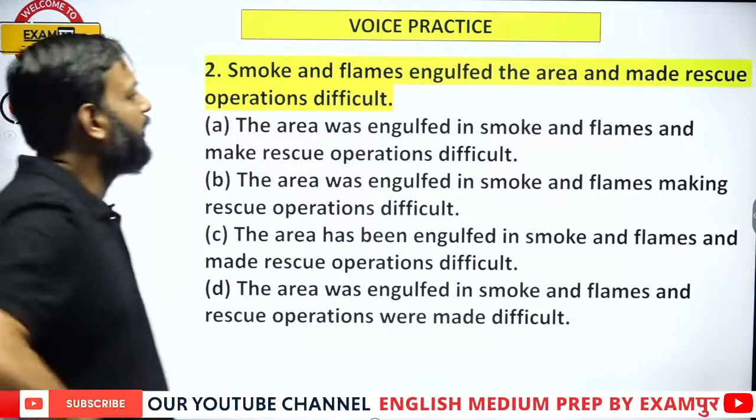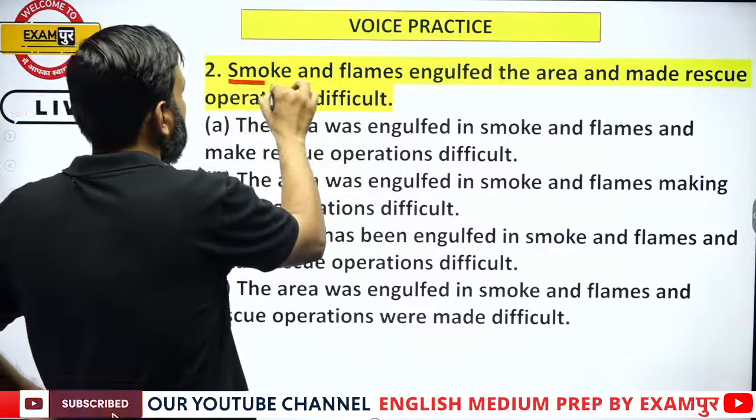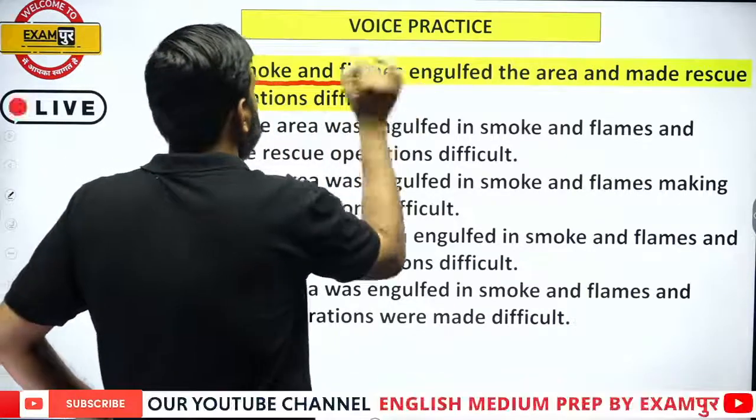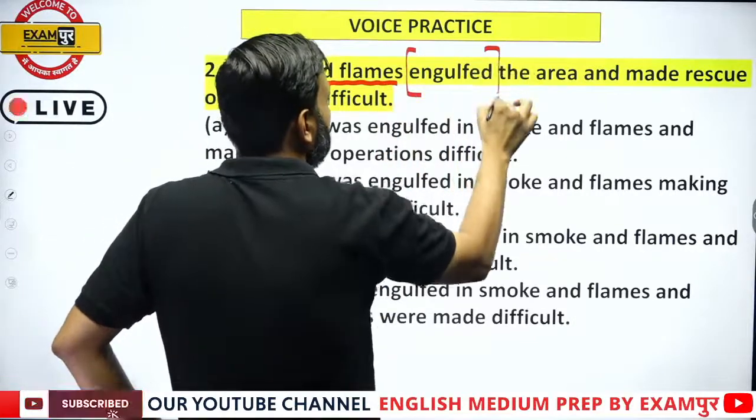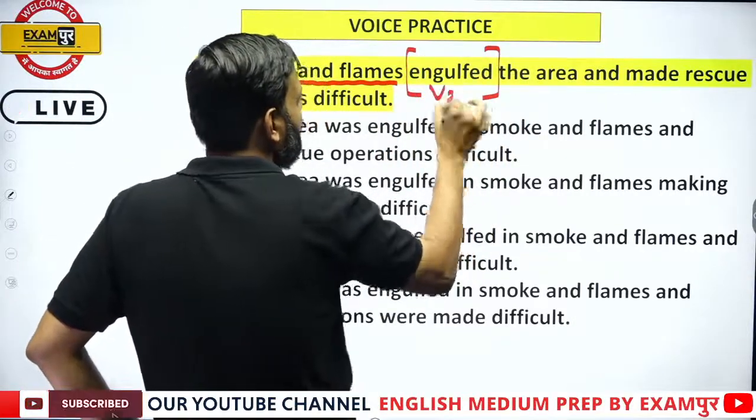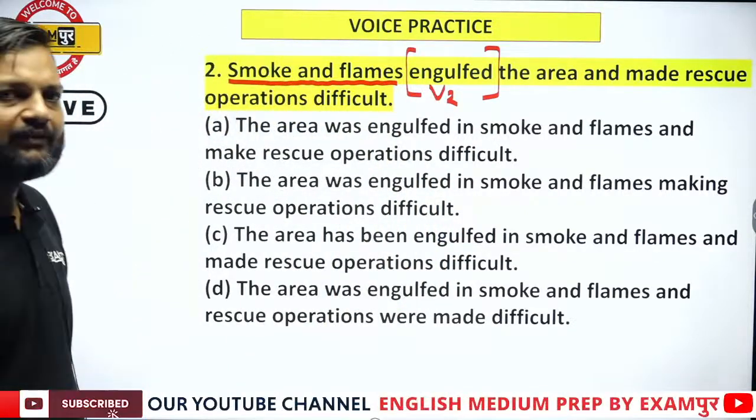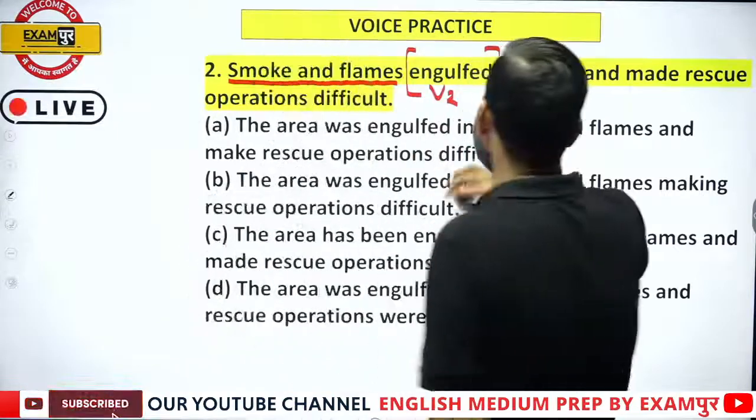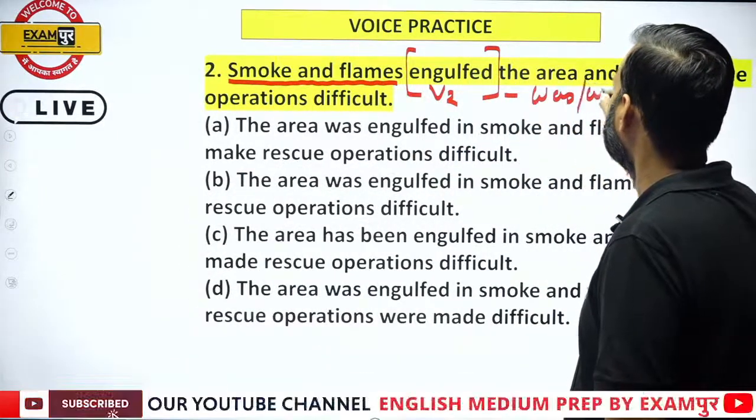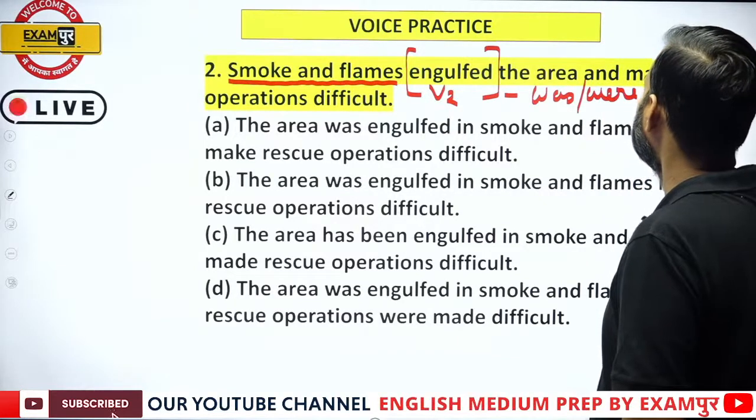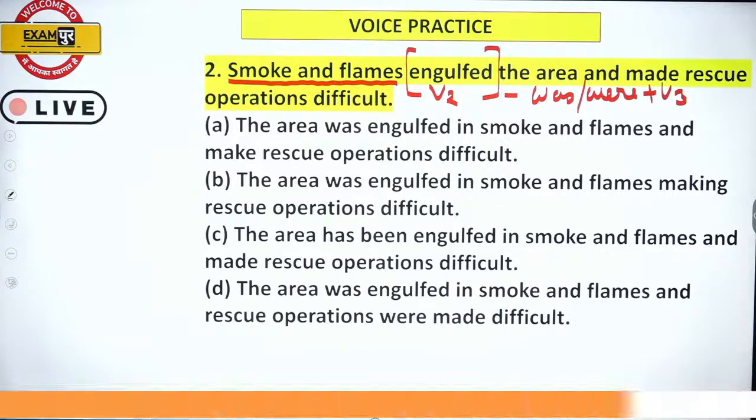See, here smoke and flames is the subject, and engulfed is the second form of the verb. That means the sentence is in past indefinite tense. So its passive must have was verb plus V3. Okay, its passive must have was verb plus V3.